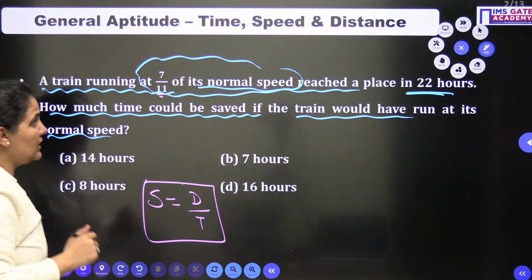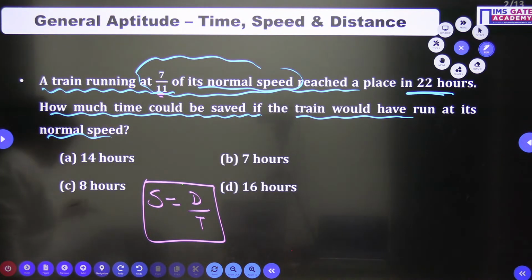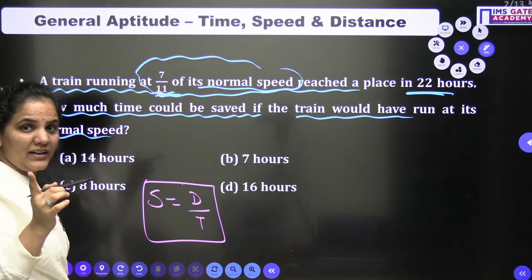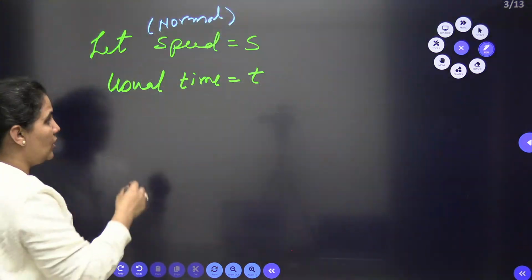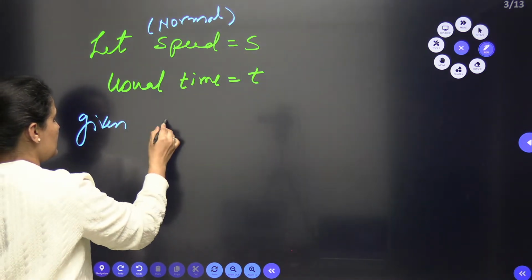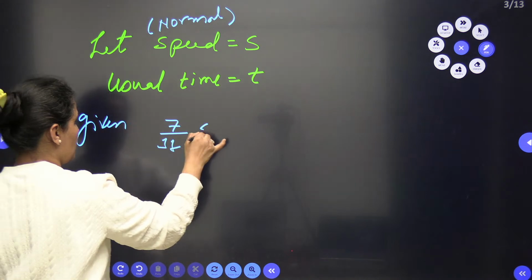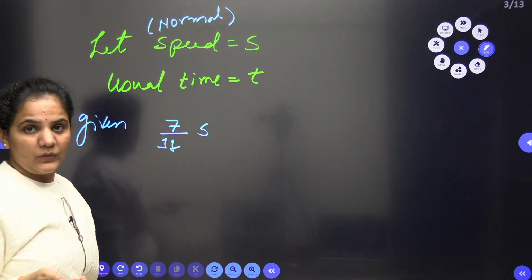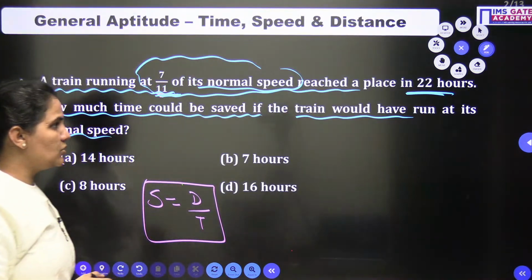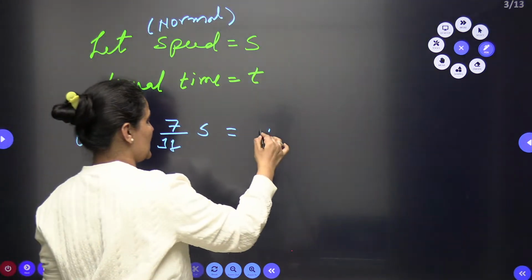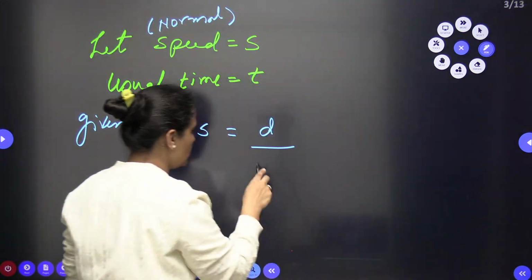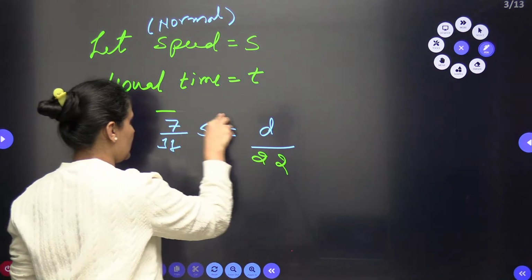According to the question, in the first case the speed is not s, the speed is 7/11 of s. This is given in the question. Now if the speed is 7 by 11, speed is equal to distance by time. We don't know the distance, but we know the time is 22 hours.